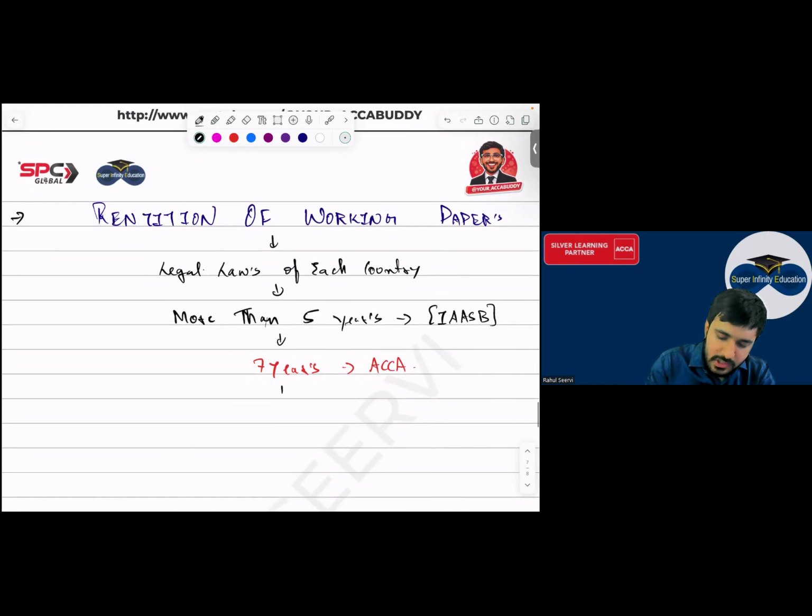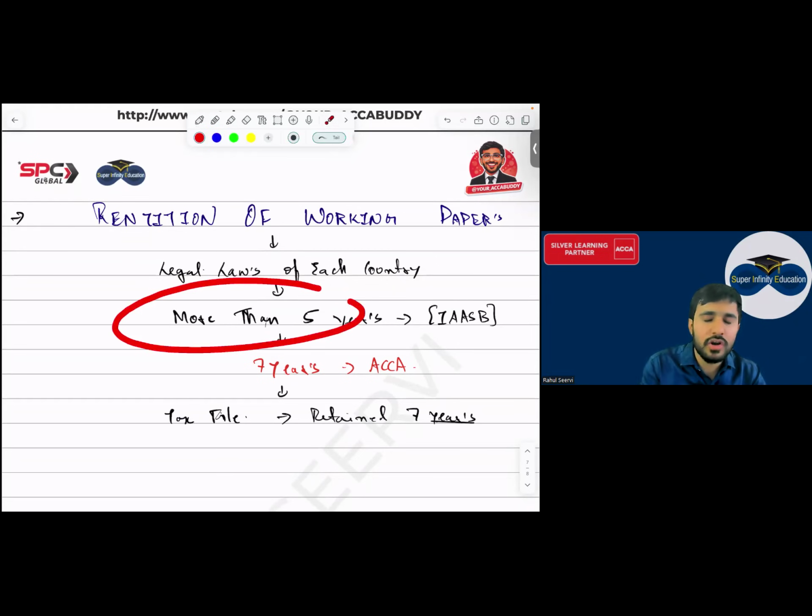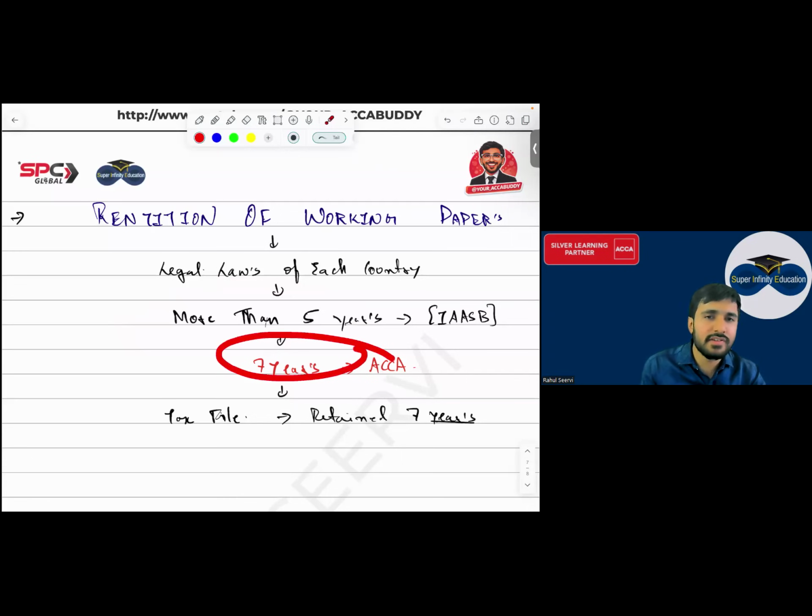Then when coming to tax files, this should be retained for how many years? This also should be retained for 7 years, everyone. ACCA is recommending that you keep this for 7 years. If you are auditing tax, the tax calculation done, how much tax Modi ji has to pay, that is also audited. That also you have to retain for 7 years. But the basic requirement, the standard is saying, should be more than 5 years, but ACCA is saying 7 years. But if the country law is saying something else, then follow that, everyone. Yes sir.